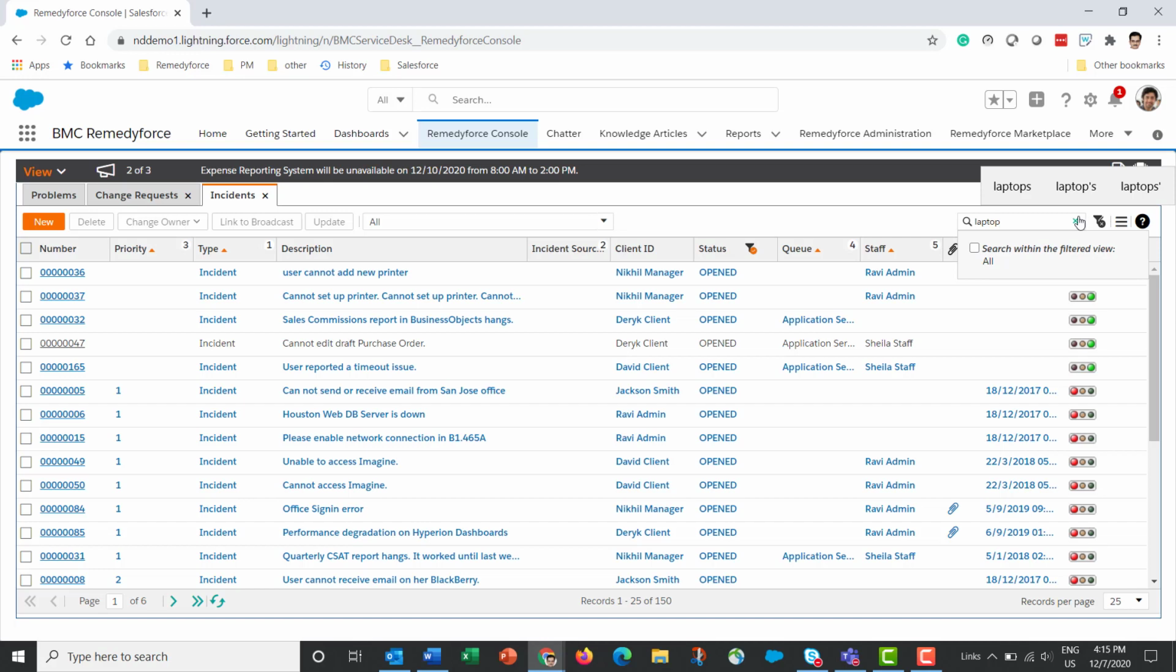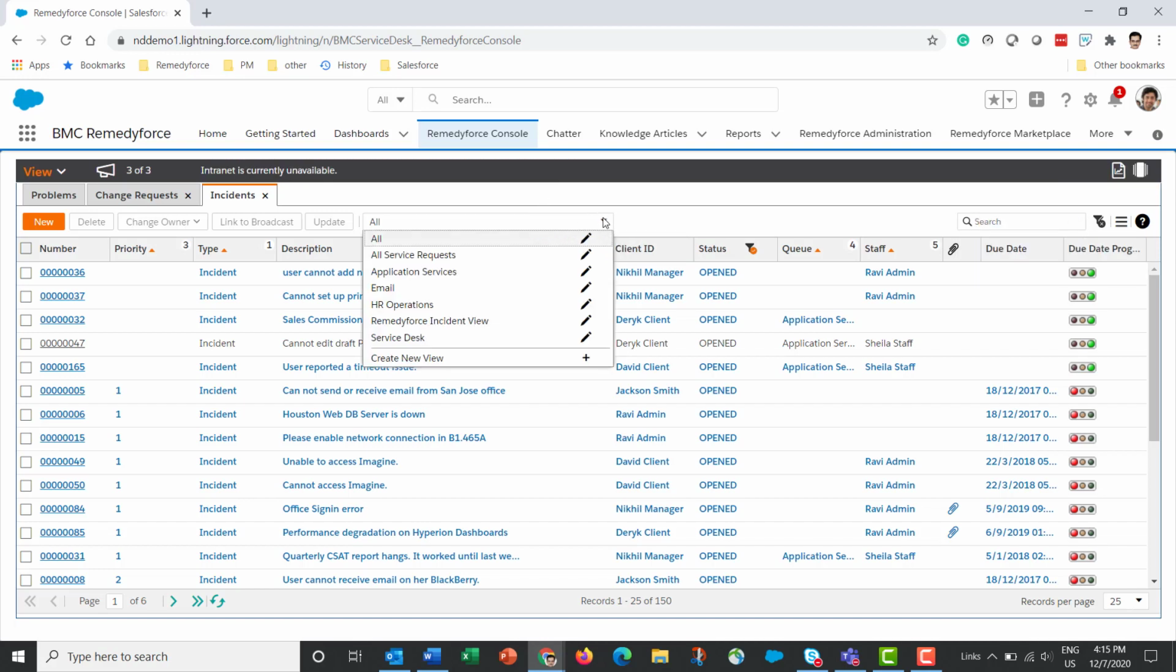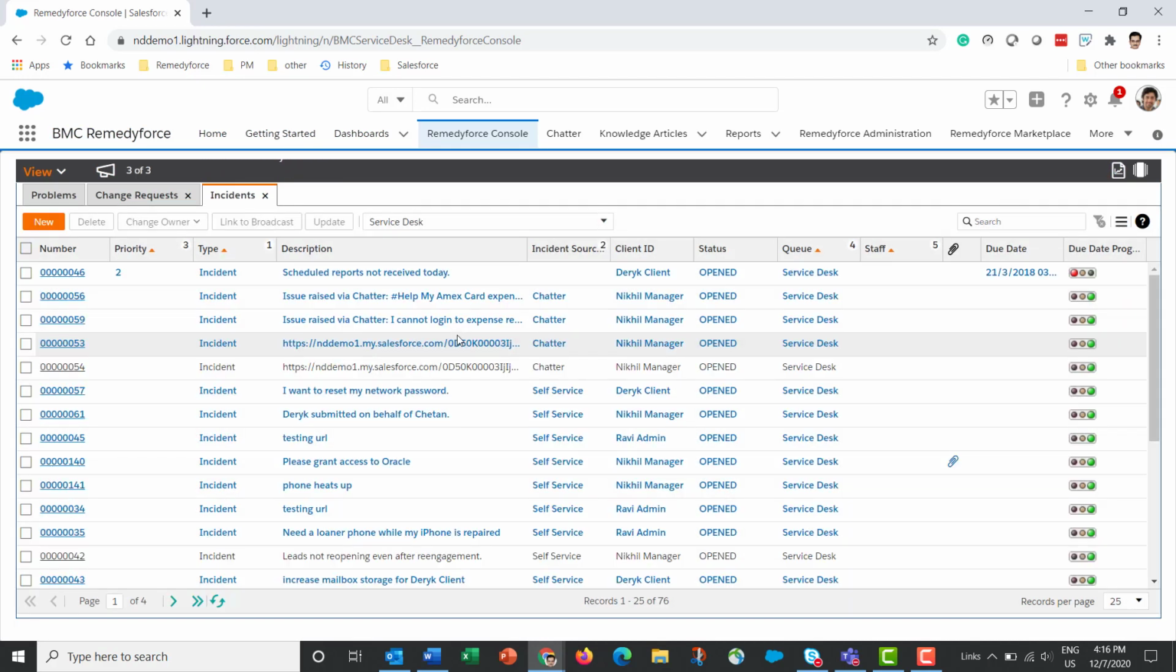So what is this filtered view? Here I chose the all view, but let's say I select something else. If I select service desk, then already there are a few filters applied on this view because I've chosen the service desk view. If I then choose within this view, then I can have further refined results within this view.